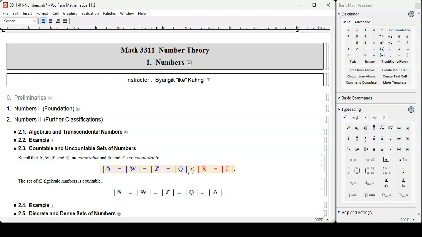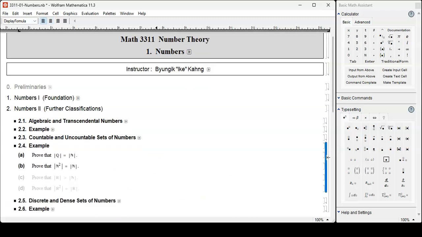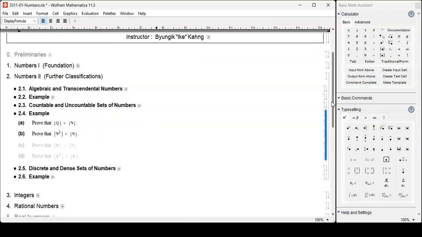So overwhelming majority will be real numbers that do not belong to Q. So those are irrational. And as for algebraic versus transcendental, algebraic numbers are countable. Consequently, transcendental numbers are uncountable. Well, there are some examples. We'll consider those later.